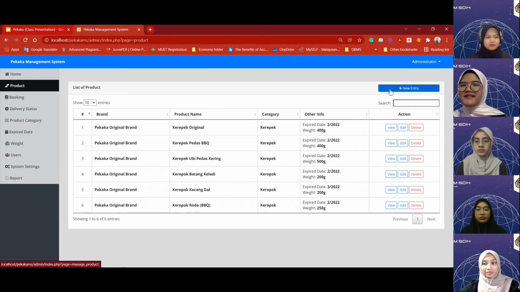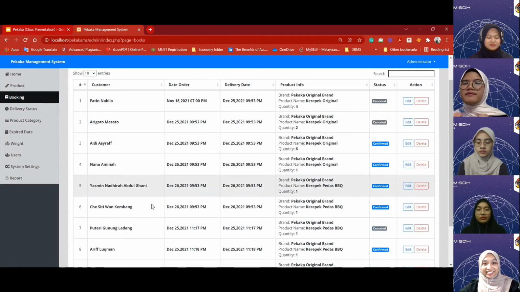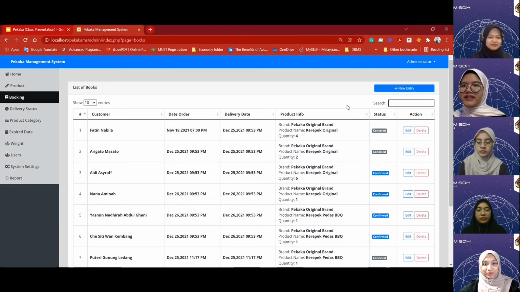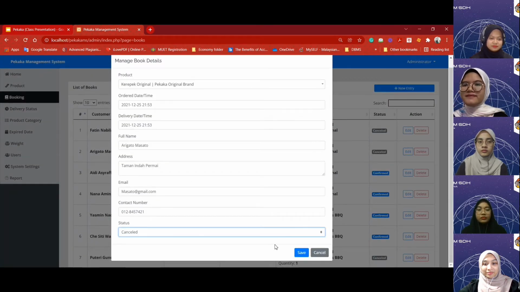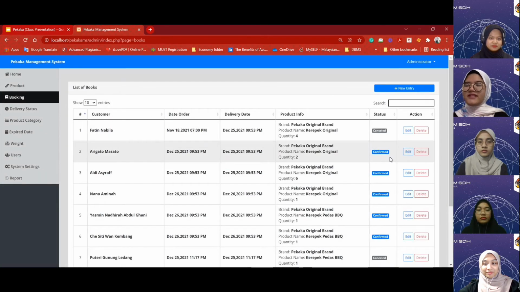All right, moving on next to booking item. Here is the list of bookings by customer. They are sorted by customer, order date, expected delivery date, product info, and the status. If the order is confirmed, the status will be confirmed. But if the order is cancelled, the status will change to cancel, as you can see right now.